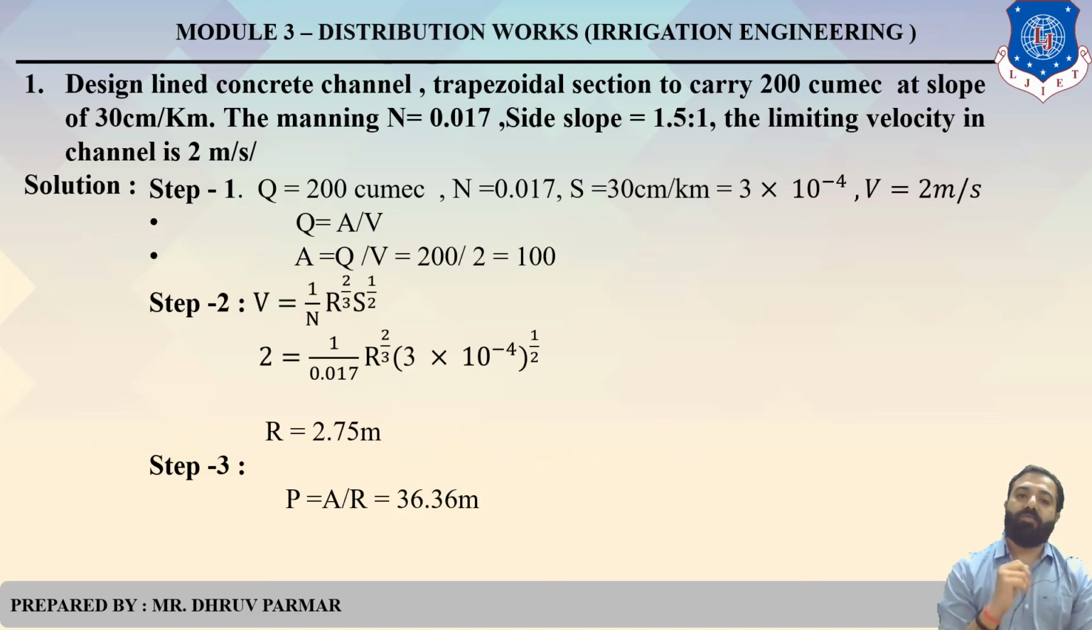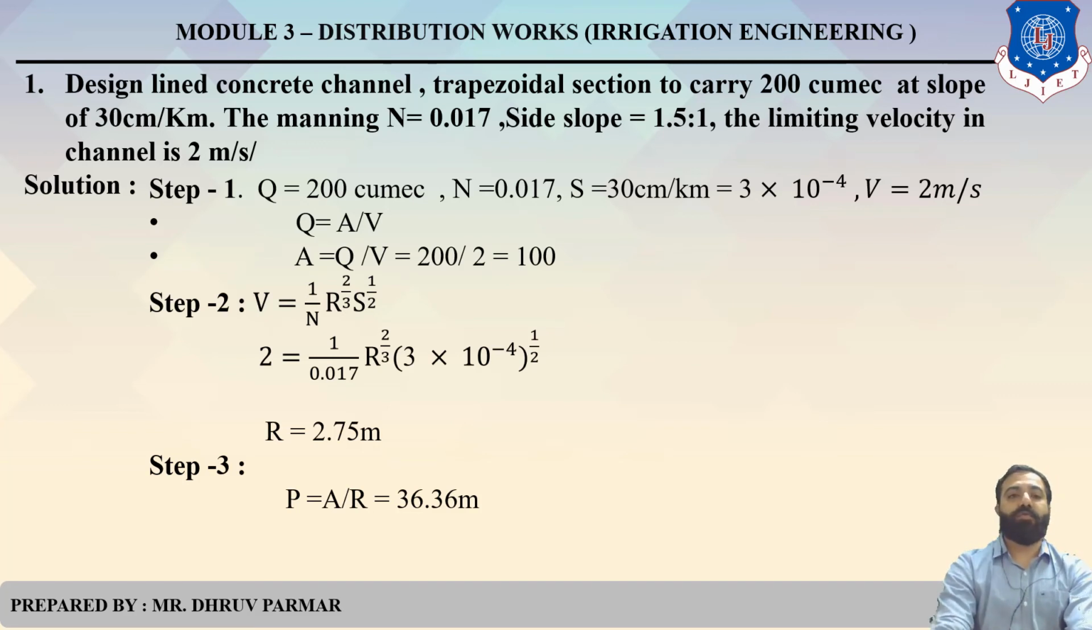First, list out the data. Bed slope is 30 centimeter per kilometer. Clear? So convert: a kilometer means 1000 meter. So you get 3 into 10 raised to minus 4. V equals 2 meter per second. There is no unit for slope, so you convert centimeter into meter and kilometer into meter. Done. So you get 3 into 10 raised to minus 4.